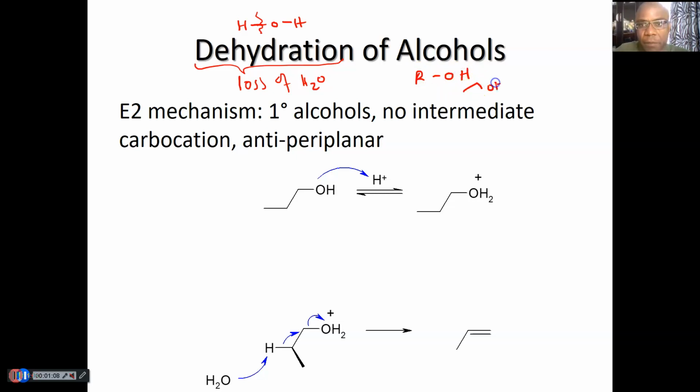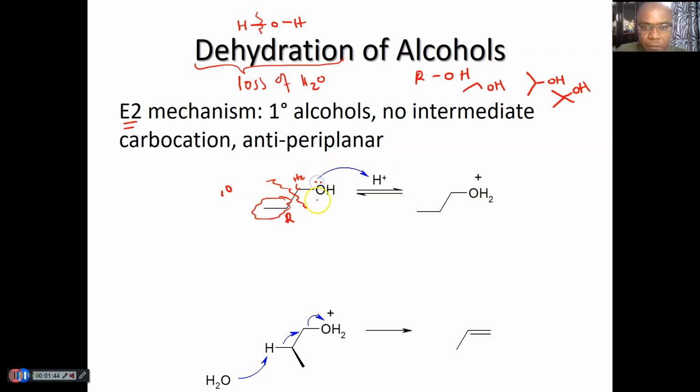You could have a primary alcohol that can dehydrate, a secondary alcohol that can dehydrate, or a tertiary alcohol that can dehydrate. Usually dehydration mostly occurs by E1, but primary alcohols will do E2. No intermediate is formed for primary alcohols. This is a primary alcohol because the carbon bearing the leaving group is bonded to one other carbon, or one R group, so it's primary.